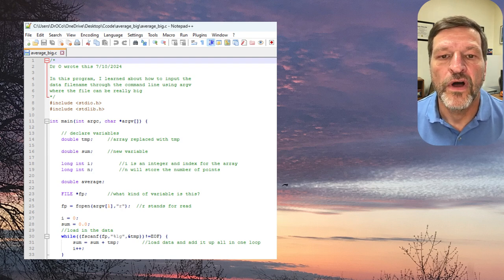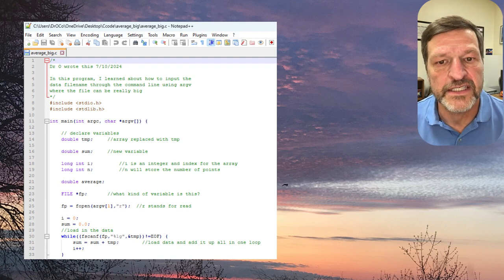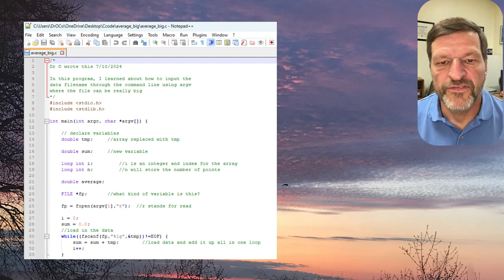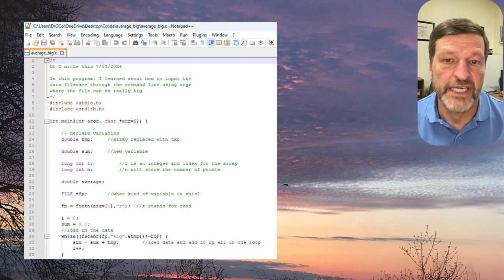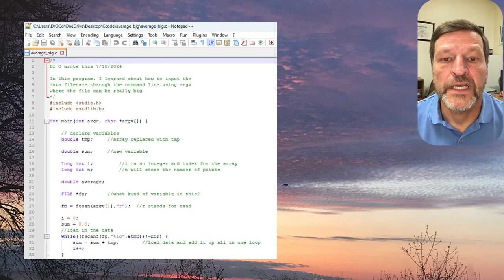Ints can go from minus about 32,000 to plus about 32,000. That's the size of an integer. It's a certain number of bits, and so it can only handle a certain size. A floating point number is the same way. It can only handle a certain number of decimal points after the period. So we need bigger versions of those.